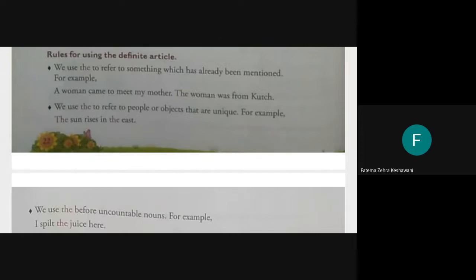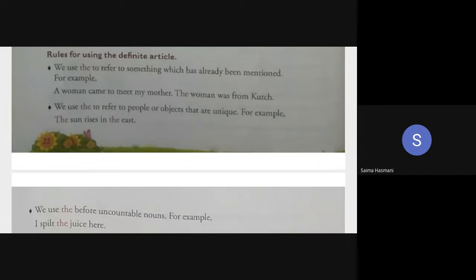Because it is only one in this world, we can't use a sun. I saw a sun in the sky. No, I cannot. I saw the sun in the sky. Clear? So whenever we use the object sun in our speech or in our writing, we will have to compulsorily use the article the and not the article a. Very clear to everyone? Yes, sir. Okay.